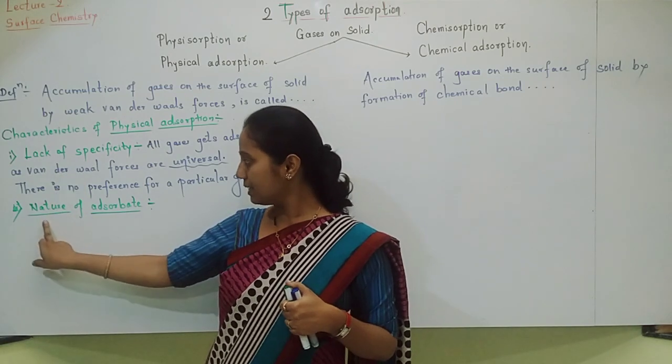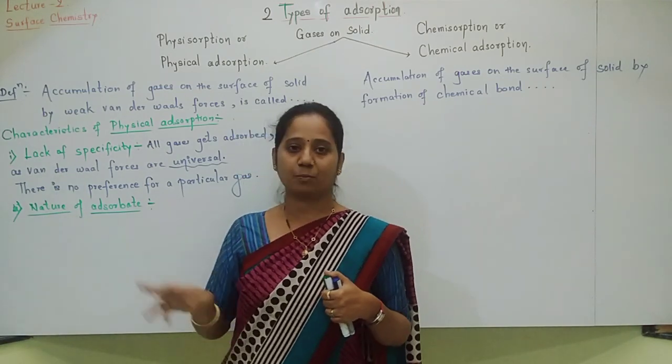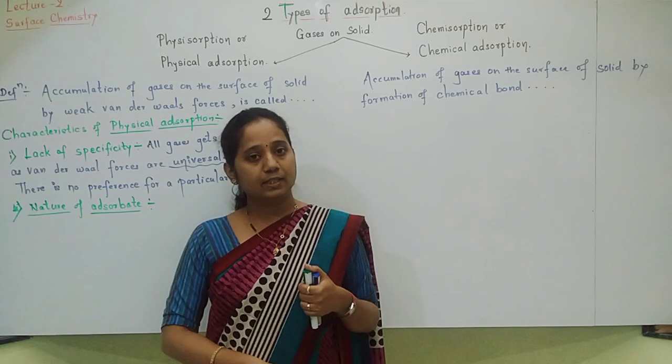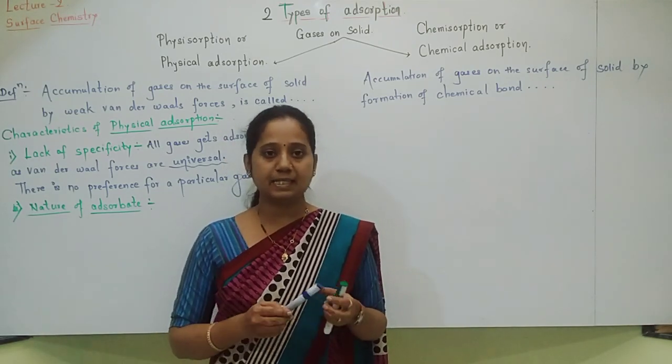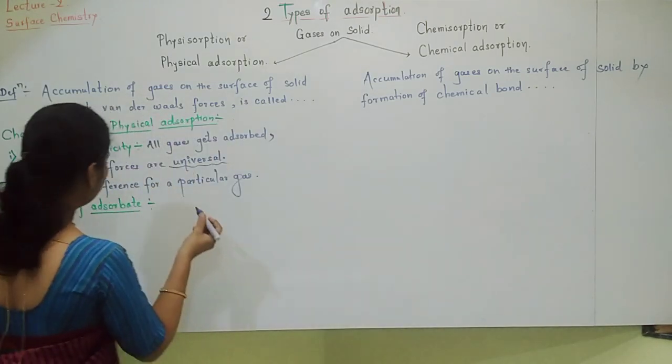Physical adsorption depends upon nature of adsorbate. What type of nature is there? Now let us see among all gases which gases will be easily adsorbed. Okay.